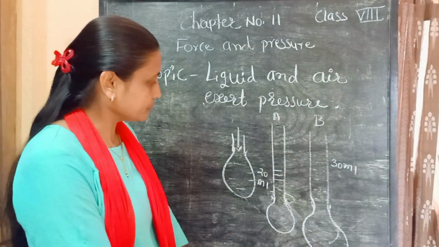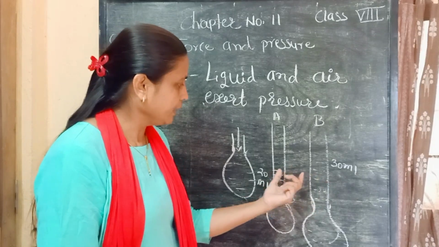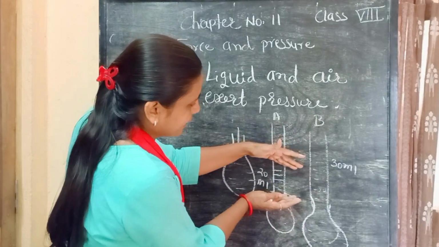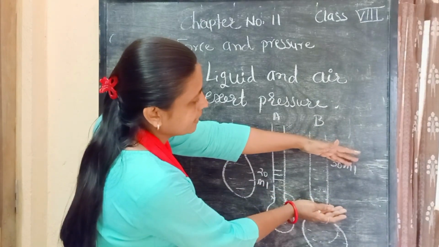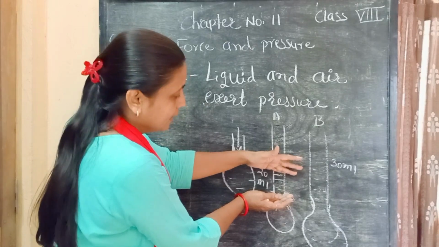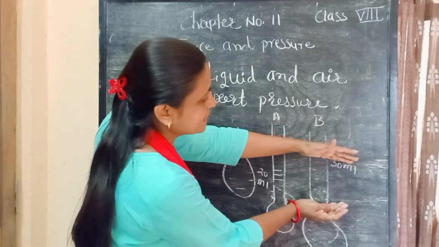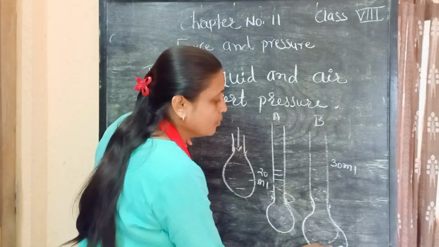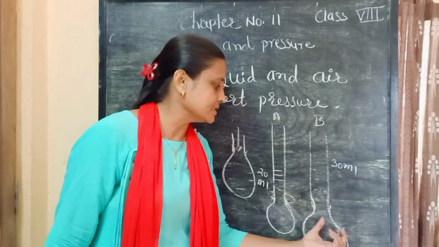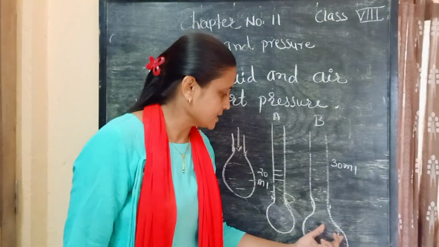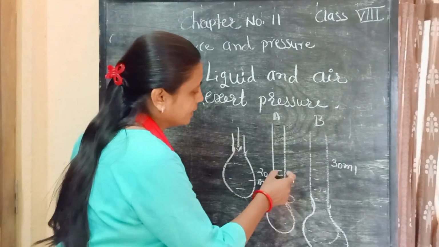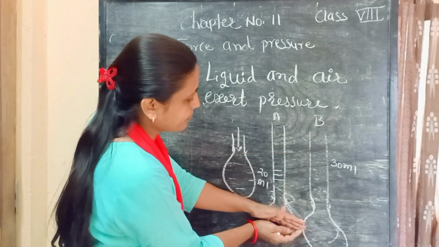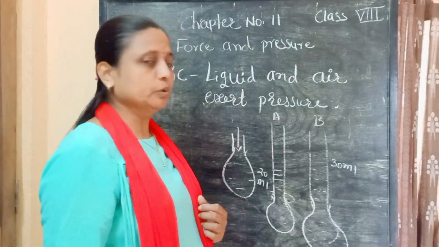Because we filled different amounts of water in tubes A and B. 20 ml gives a lower height of water, while 30 ml gives a greater height compared to it. So the water column height is greater in B, and this greater height exerts more pressure, so the balloon size is larger compared to balloon A. In A, the height of the water column is less, so it exerts less pressure, and the balloon is smaller.